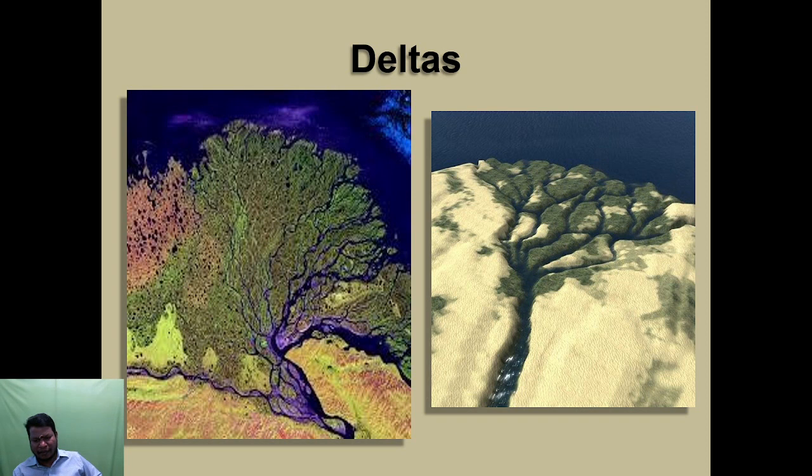So delta. The biggest river has some tributaries. Tributaries means the branches of a river. So that is called the deltas.